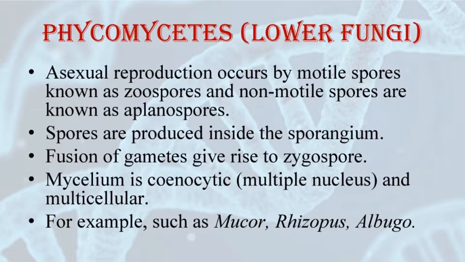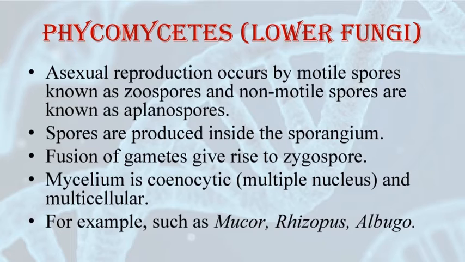Asexual reproduction in Phycomycetes takes place by zoospores, which are actually motile spores, or it can also take place by aplanospores, which are non-motile spores. These spores are endogenously produced in the sporangium. Endogenously means inside the sporangium. Sexual reproduction occurs by the fusion of two gametes.